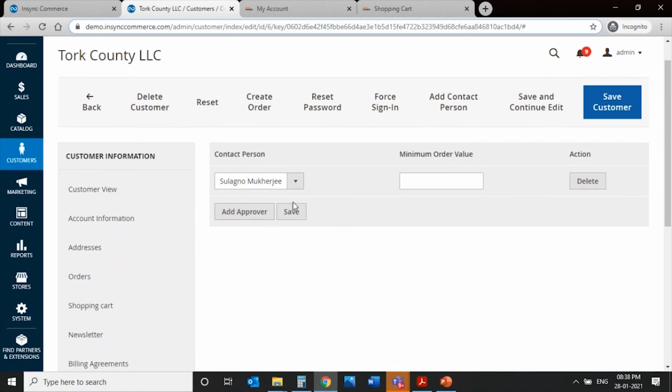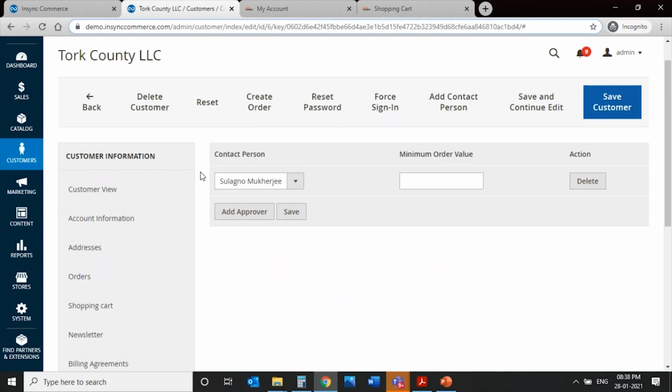And we also have a functionality where specific product categories could be shown to specific customers, if the kind of products that you deal in, the industry vertical that you're in, requires you to specifically show certain customers certain specific products or product categories. That could also be done. Now, this was a glimpse of the B2B functionalities that we have.